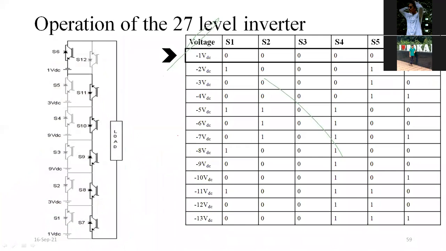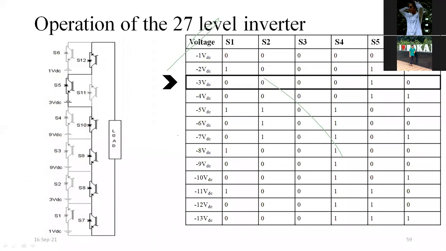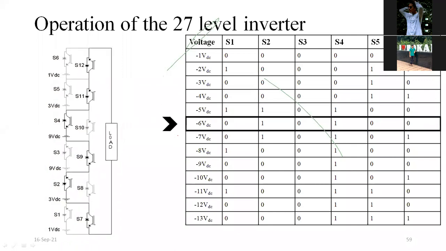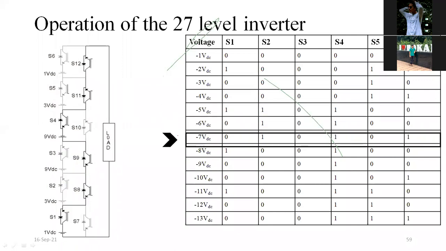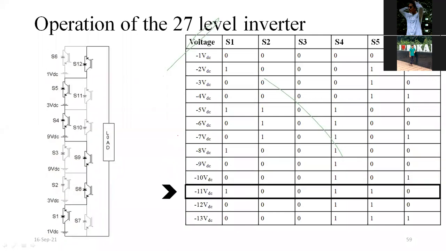So these are the negative ones: negative 1 VDC, negative 2 VDC, negative 3 VDC, negative 4 VDC, negative 5 VDC, negative 6, negative 7, negative 8, negative 10, 11. Negative 11 VDC means what I am doing: this is 1, so current goes here.